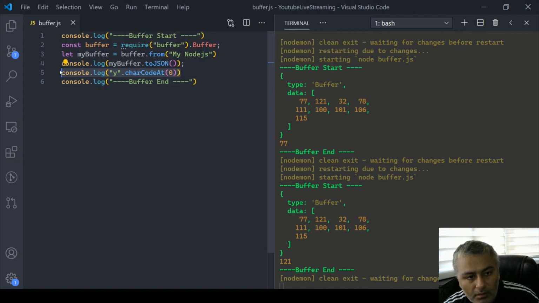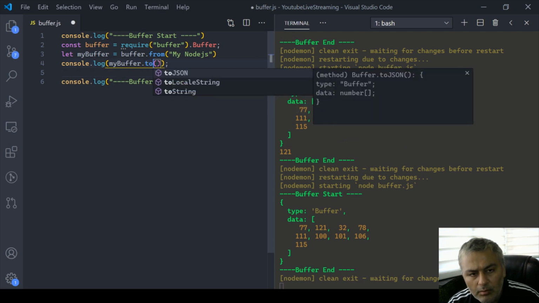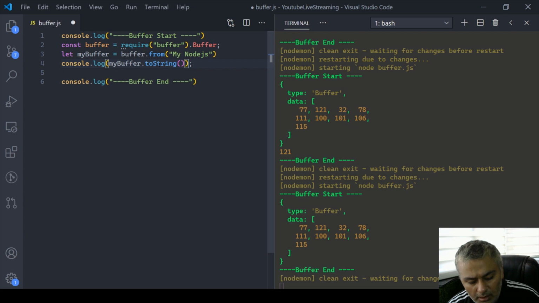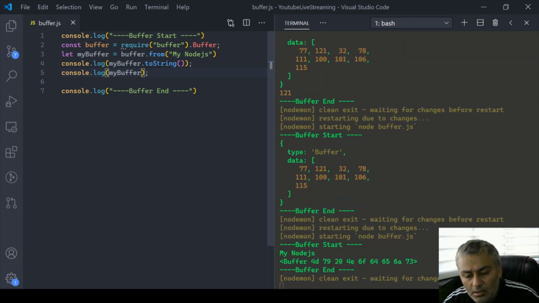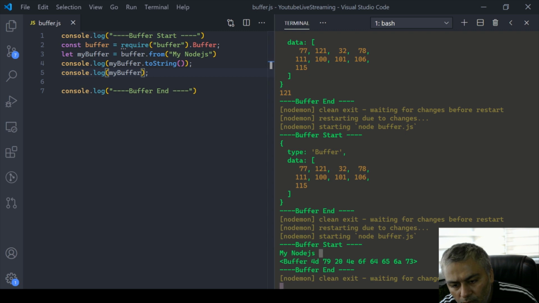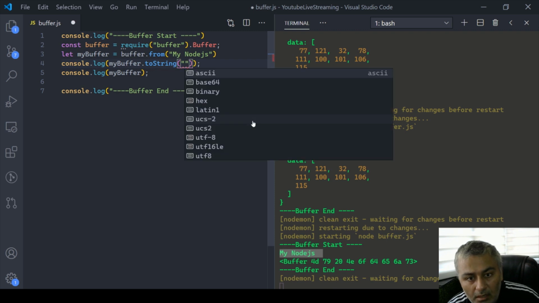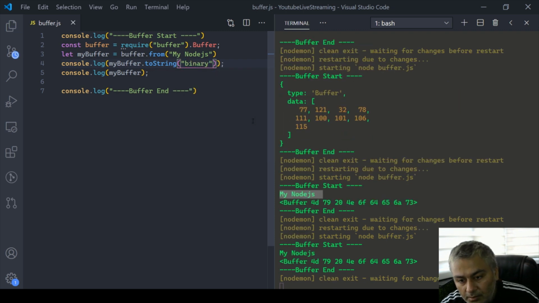So maybe let me just remove this, and let's go back to our string, right? And maybe I have it as my buffer once more. I just want to show you something, okay? So in string, this will look like my node.js, and in buffer, this is the representation. Let's try to see what representation it is, right? So we pass, for example, let's see how it looks in binary, right?